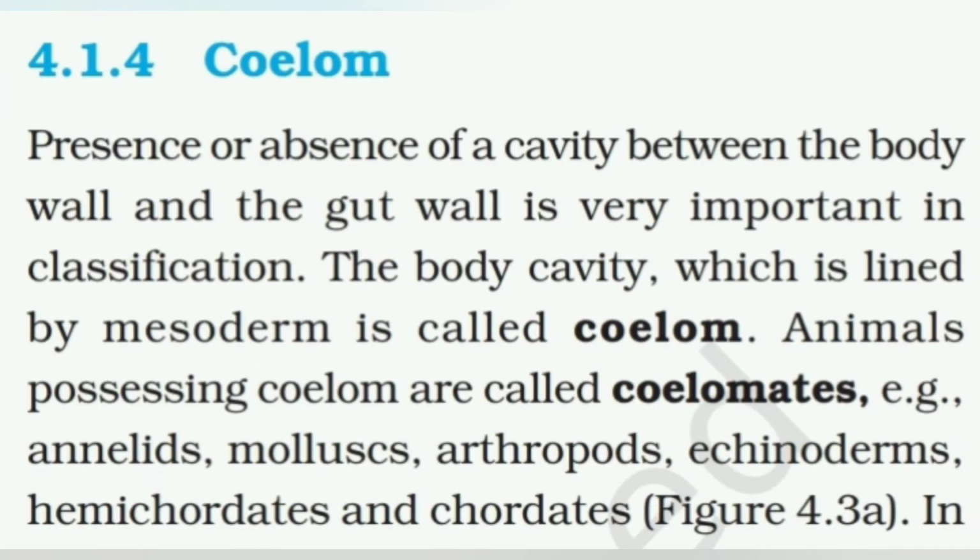Next classification category is coelom. Presence or absence of a cavity between the body wall and the gut wall is very important in classification. The body cavity which is lined by mesoderm is called coelom. Animals possessing coelom are called coelomates. Example: annelids, mollusks, arthropods, echinoderms, hemichordates, and chordates.